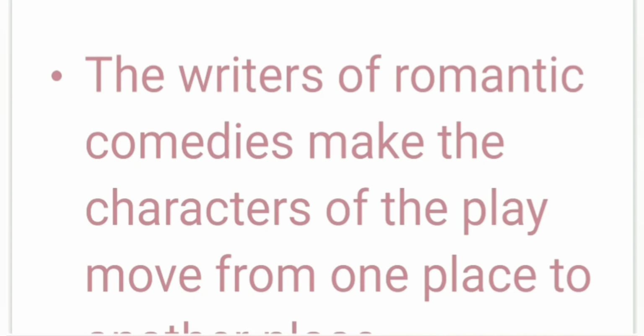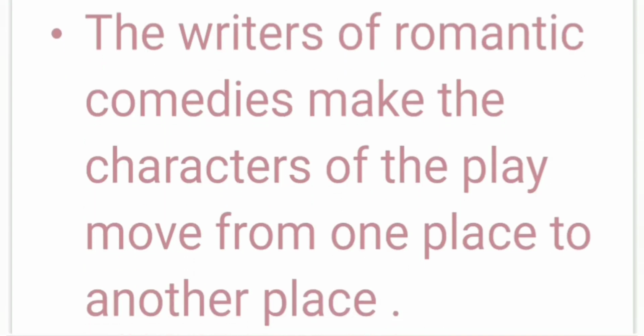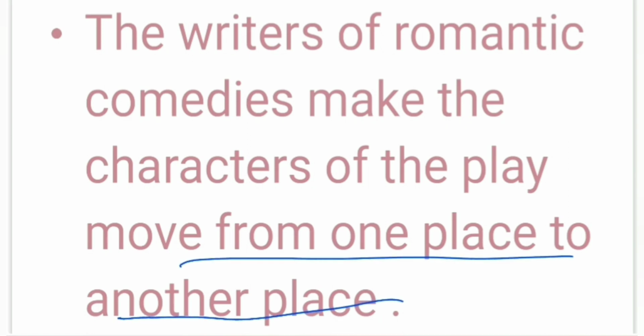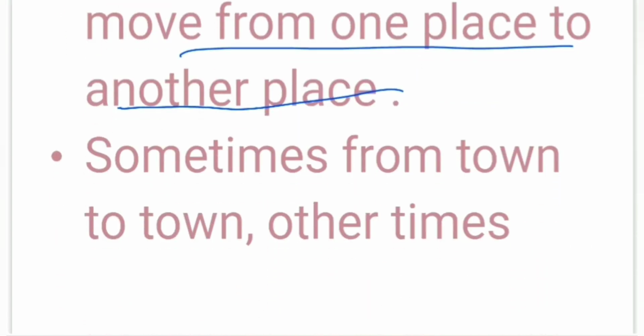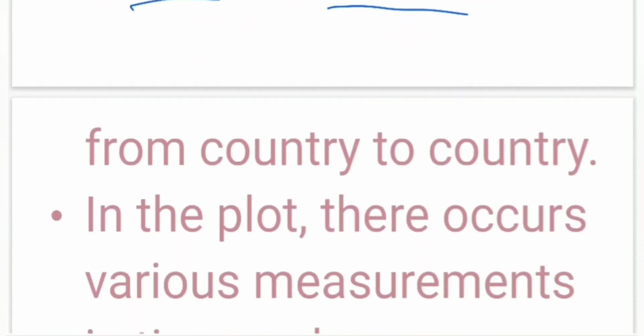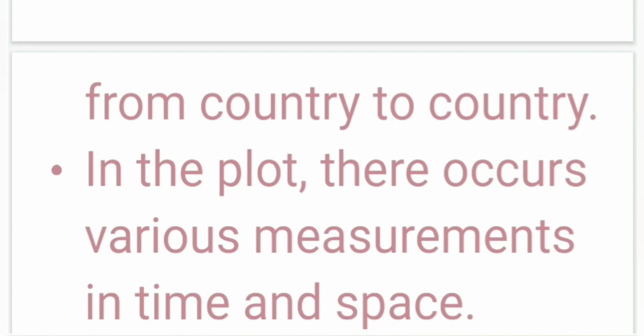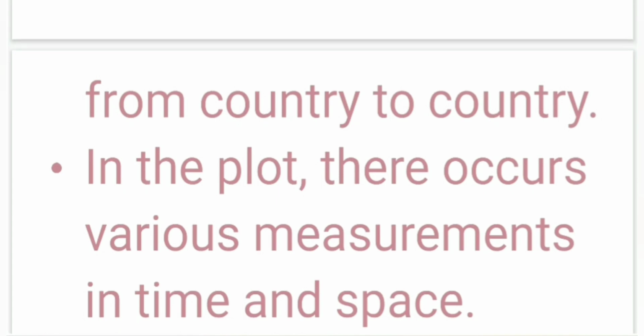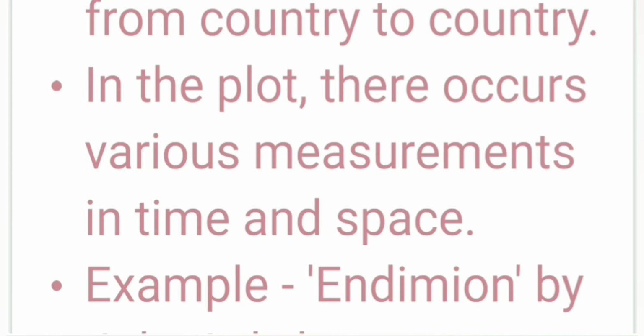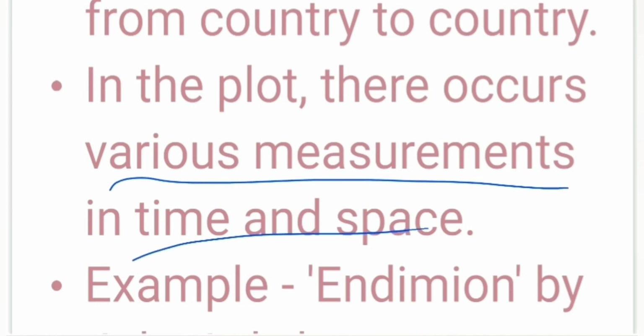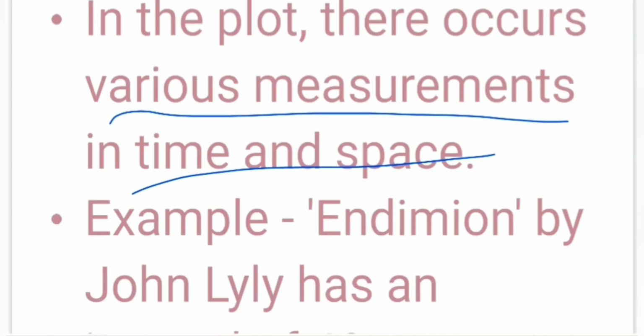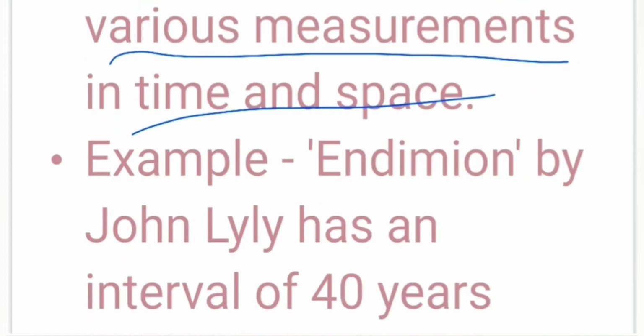The writers of romantic comedies make the characters of the play move from one place to another, which is a violation of unity of place. Sometimes from town to town, other times from country to country. So again a violation of unity of place. In the plot there occur various measurements in time and space, a lot of gap between time and space.